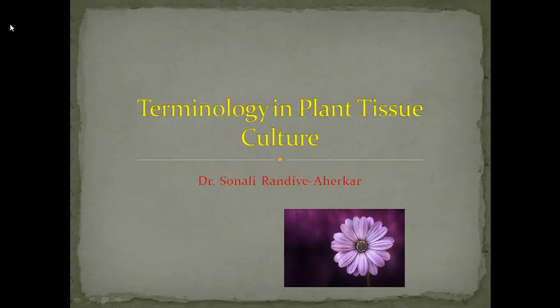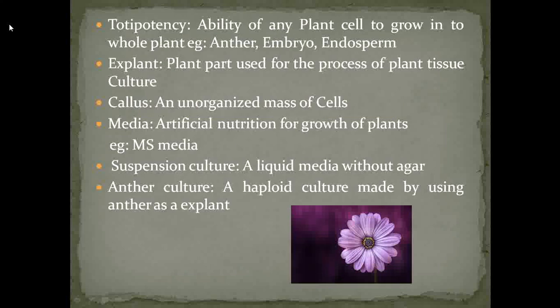Today we are going to discuss some of the terminologies used in plant tissue culture. So let's see the first, that is totipotency. Totipotency is one of the important terms used in plant tissue culture. Without that ability, the science of plant tissue culture is impossible. So totipotency means the ability of a plant cell to grow into the whole plant.